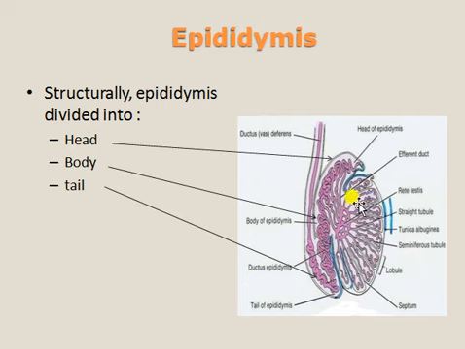This is a seminiferous lobule. The seminiferous tubules form small ducts. Those small ducts enter into the rete testis. The rete testis then enters the head of the epididymis, which forms the body of the epididymis. The body of the epididymis enters the tail of the epididymis, and the tail of the epididymis enters the vas deferens.